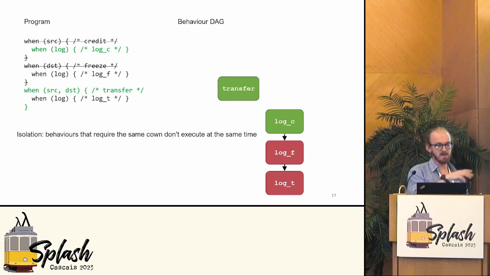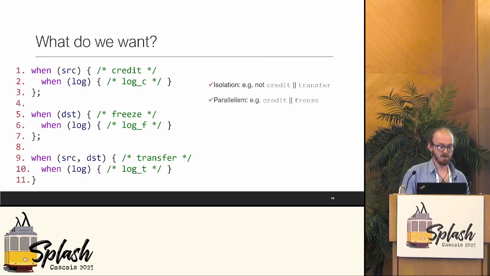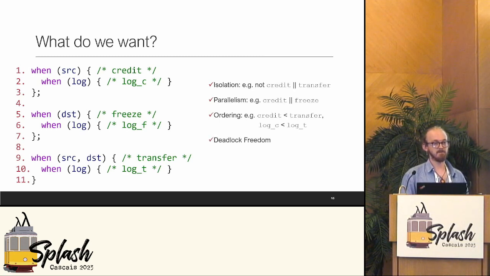And also, we have this deeper ordering that I mentioned earlier. So you see that because credit came before transfer, we get that the log comes before the log T. So log C and log F will come before log T. So coming back to those properties that we wanted, we have isolation, we have parallelism, we have ordering, we have deadlock freedom, and we have flexible coordination. So we got all the things that we asked for.